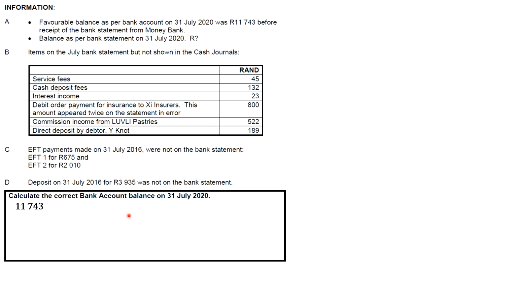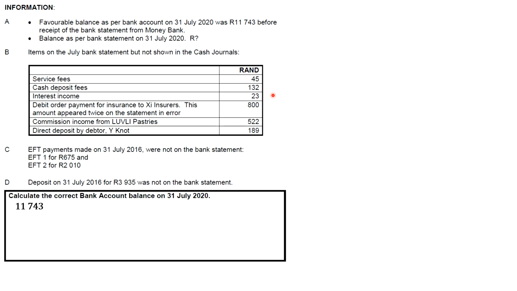Usually what we do is we record these amounts in the cash journals, but since in this example they required us to calculate the correct bank account balance, and they did not tell us to calculate the correct balances in the cash journals, we are going to put all these amounts here on our bank account. So instead of opening up your CRJ and CPJ, we're going to fix this in our bank account.